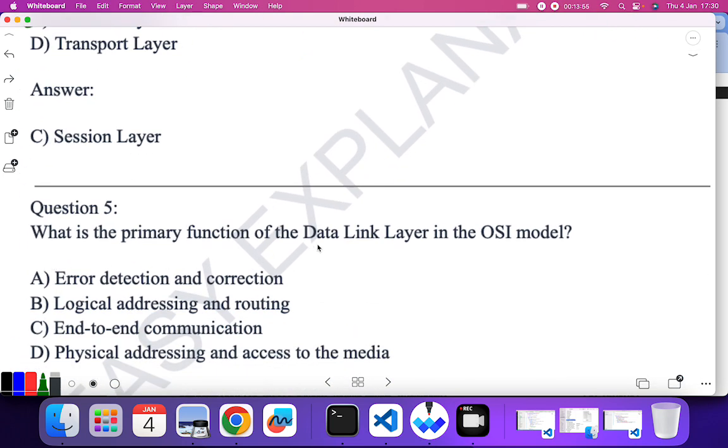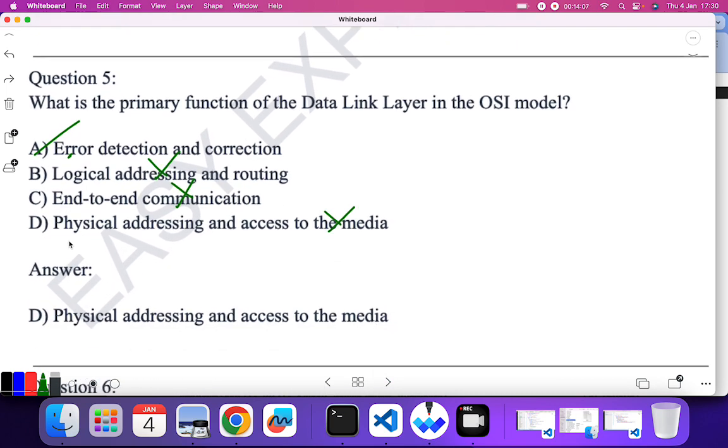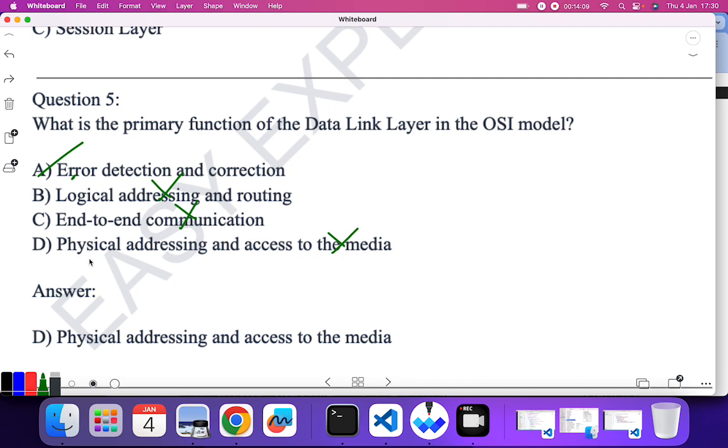What is the primary function of data link layer in OSI model? Error detection and correction? Yes. Logical addressing? No. End-to-end communication? No. Physical addressing and access to media? So error detection and correction, as well as physical addressing and access to the media. I think both A and D are the correct answer, because it helps in error detection and correction using various methods like CRC, checksum and all. Also it gives the MAC addressing, that is physical addressing. So A and D can be answer of this.